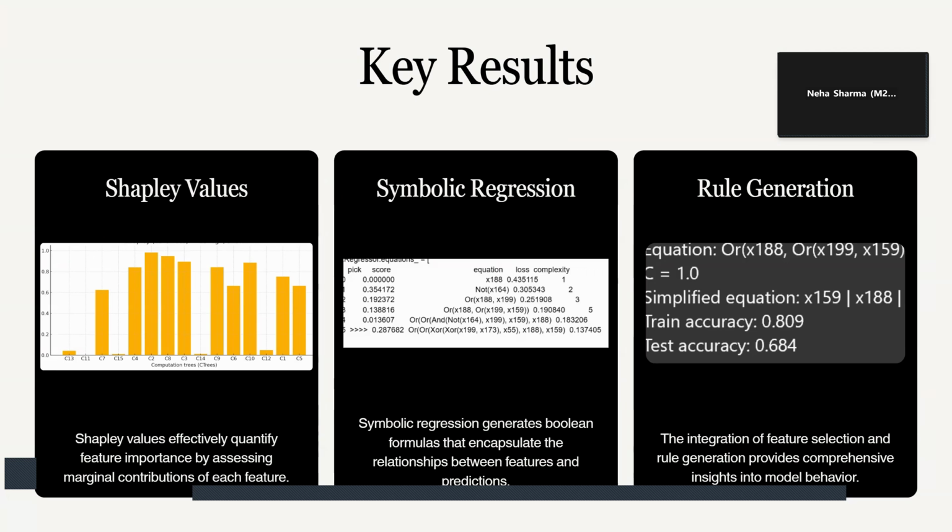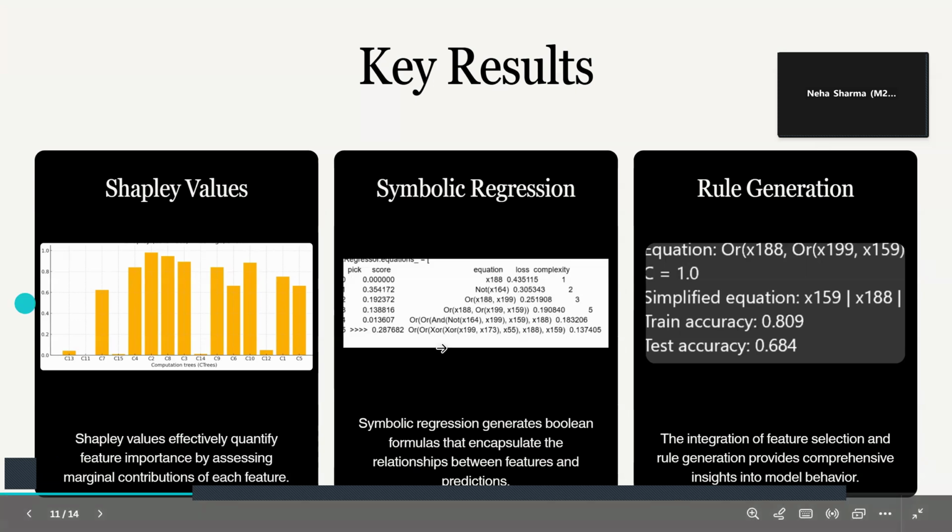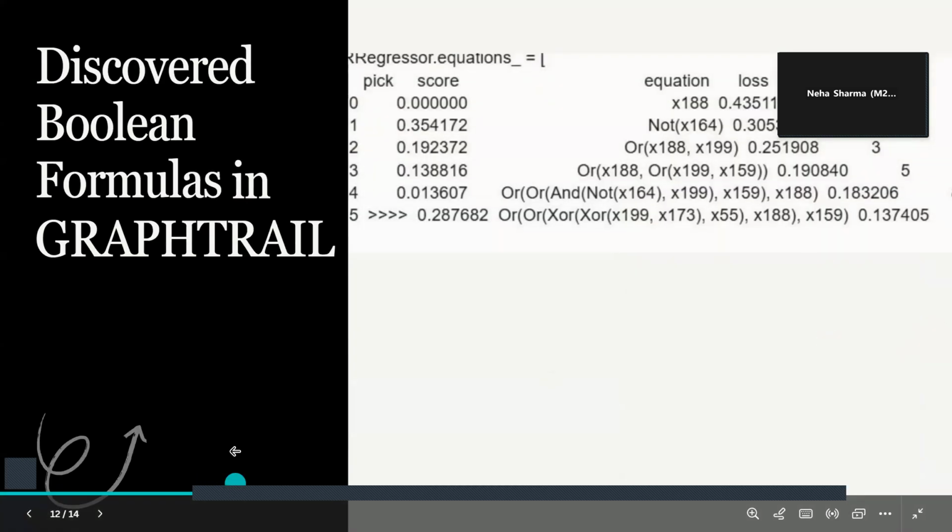As you can see here in the rule generation, we have only one formula, which is an OR operation of computation trees number 188, 199 and 159. So we summarized our whole data set using the boolean formula of these three computation trees, with a training accuracy of 0.809 and a test accuracy of 0.68, that is 68%. That is how we moved from GNN prediction to rule generation as well. So Ashutosh? Thank you, Neha.